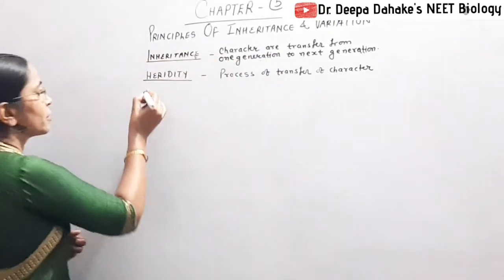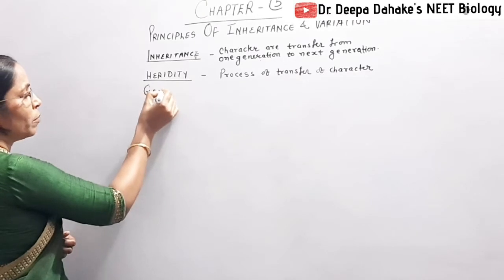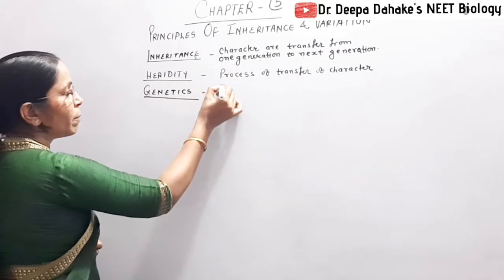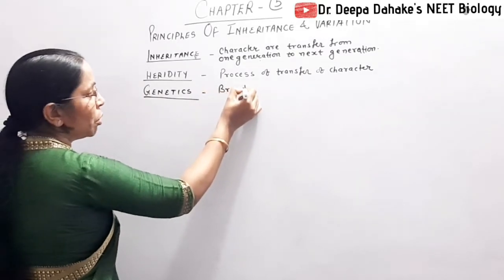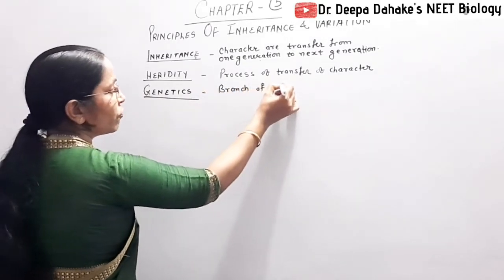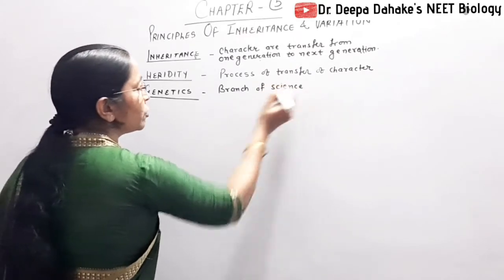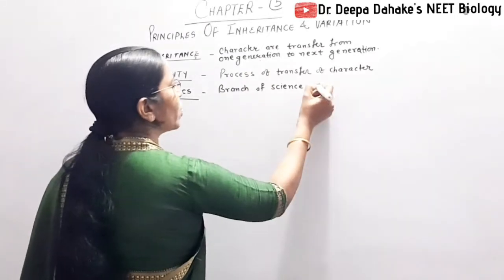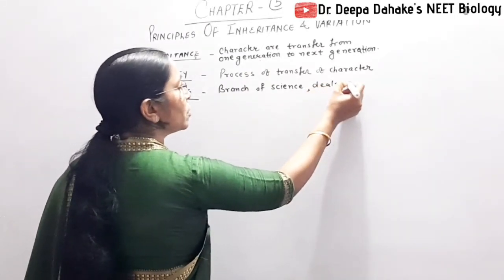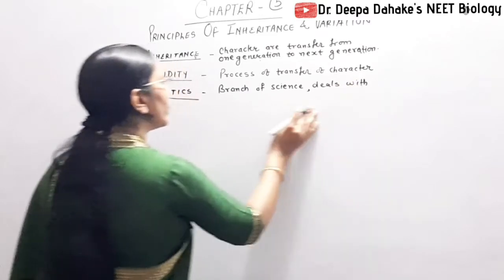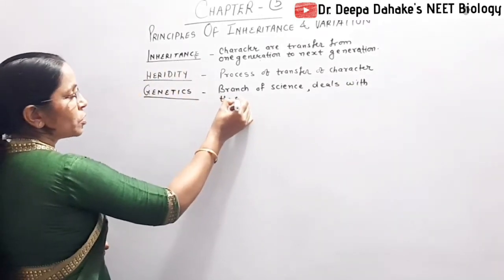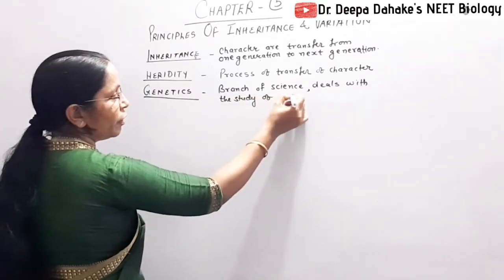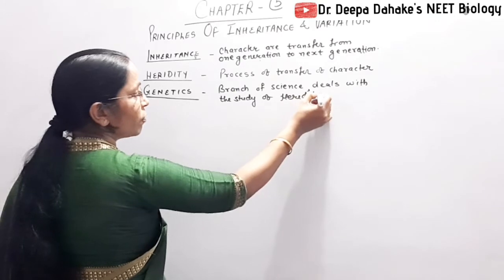And what is genetics? The third term we use is genetics. Genetics is a branch of biology, or a branch of science, which deals with the study of heredity or the processes of heredity.